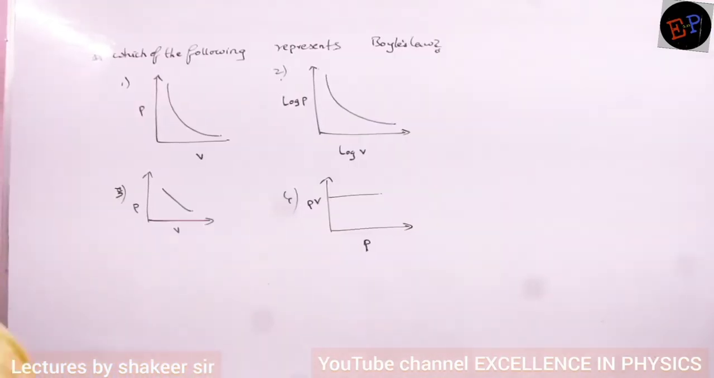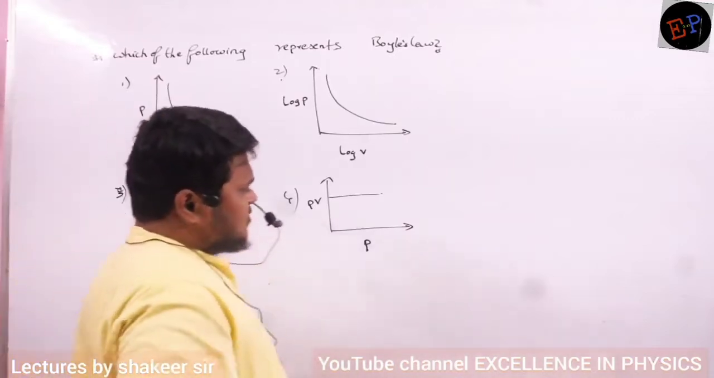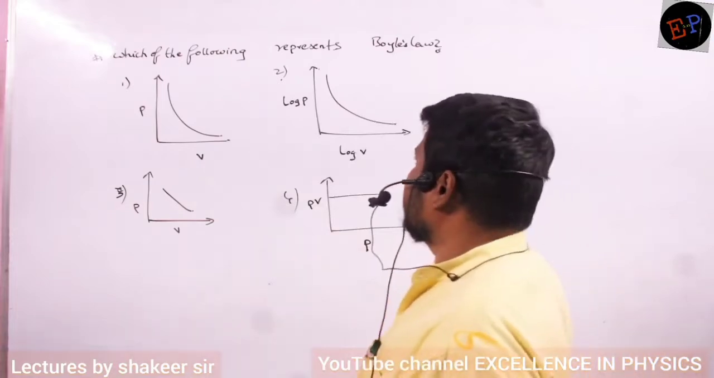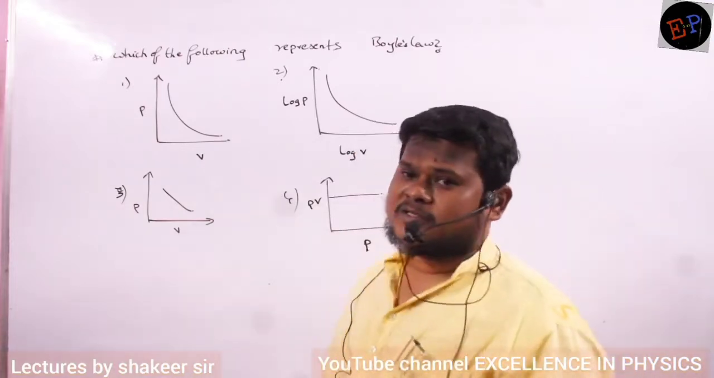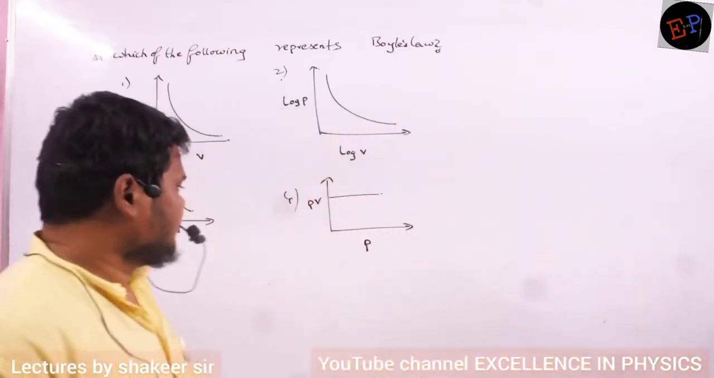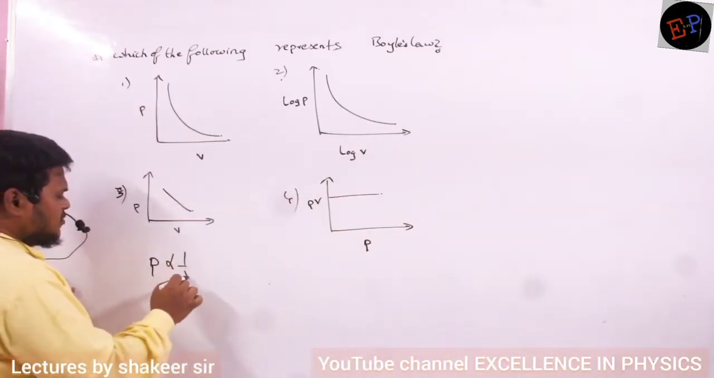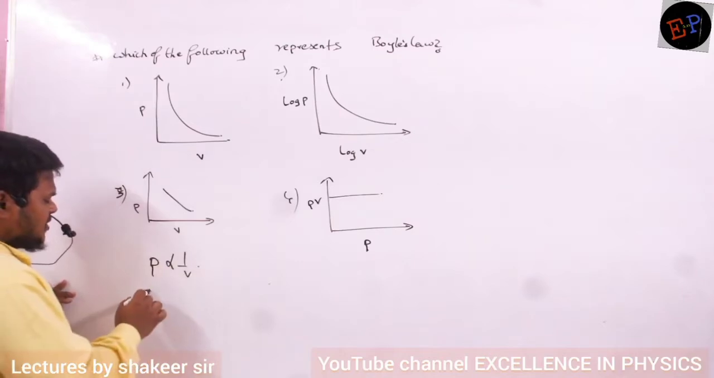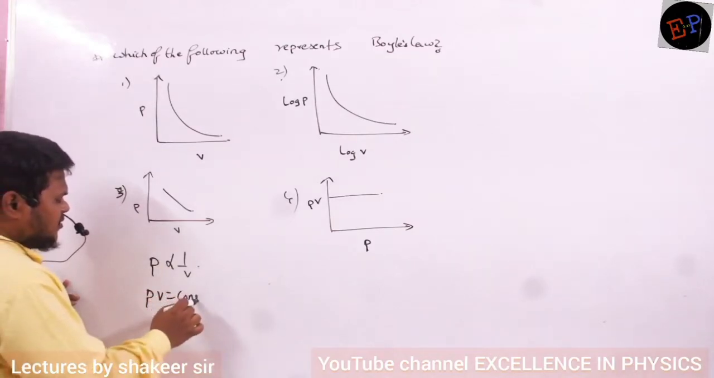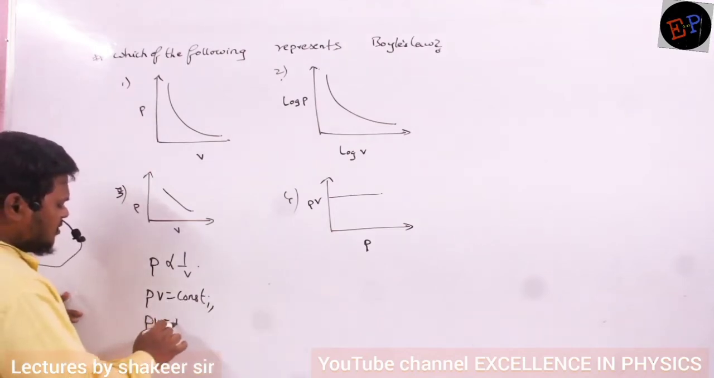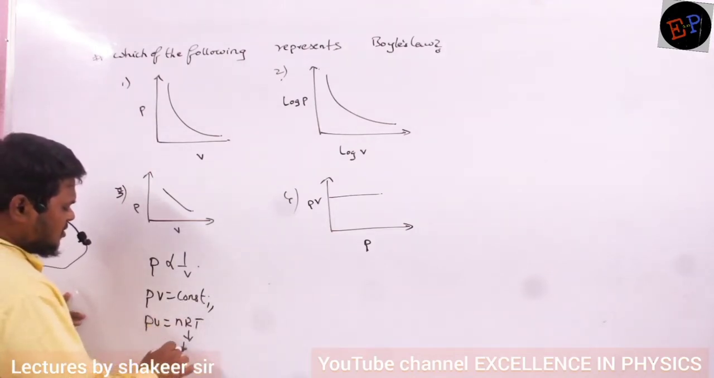Okay, so these are 4 graphs which are given. Out of these 4 graphs, we have to identify how many of the graphs represent Boyle's law and how many of them disagree with Boyle's law. Clear? What is Boyle's law? Basically, pressure is inversely proportional to volume. This is Boyle's law, no? Or I can write the product of P into V is a constant. And what is that constant? PV is equal to nRT. This is called constant K.